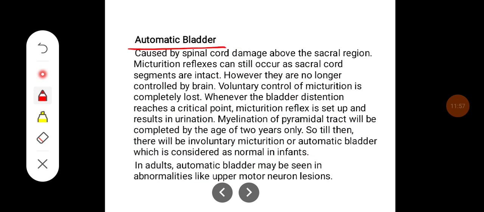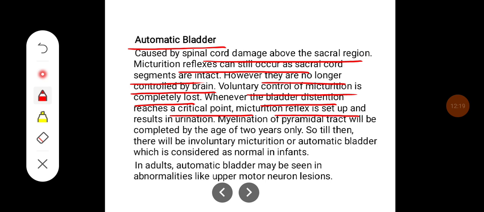Automatic bladder. It is caused by the spinal cord damage above the sacral region. Micturition reflexes can still occur as sacral cord segments are intact. However, they are no longer controlled by brain. Voluntary control of micturition is completely lost. Whenever bladder distension reaches a critical point, micturition reflex is set up and results in urination.